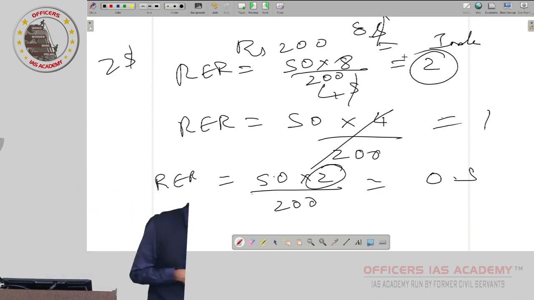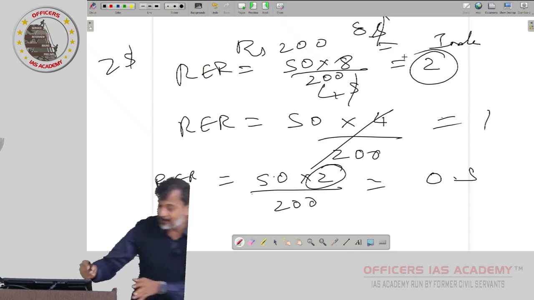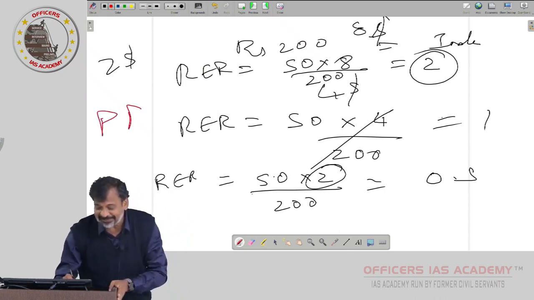Where is it costly, US or India? US. Whenever real exchange rate is greater than 1, prices abroad are costly. This can come in your exam. Whenever real exchange rate is equal to 1, prices are the same, if you measure in the same currency, which is what we are doing. The numerator is converted into rupees. So the currencies are in purchasing power parity.